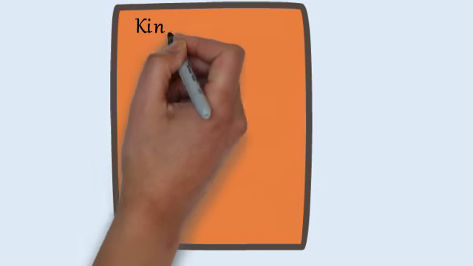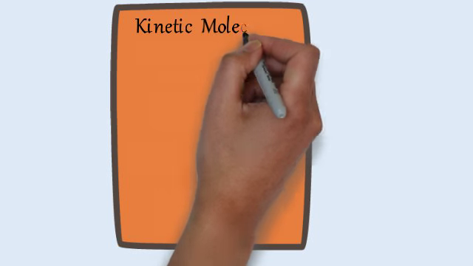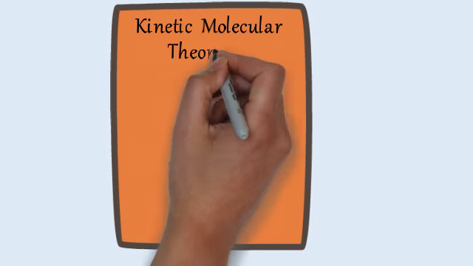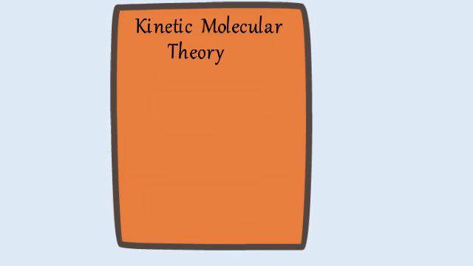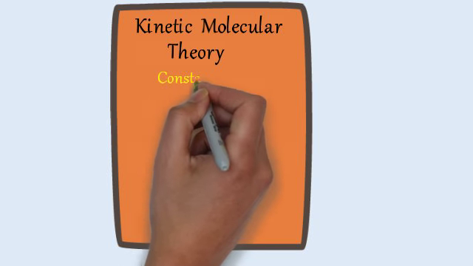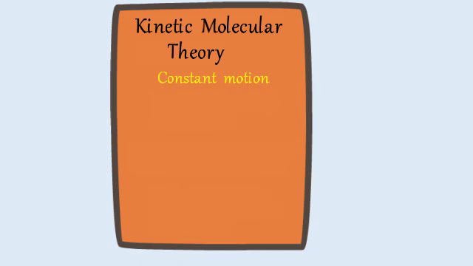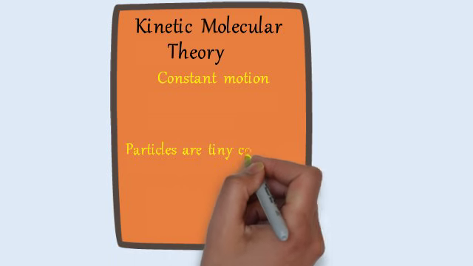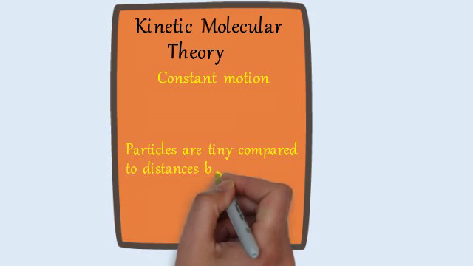So everything we know about gases revolves around the understanding of the kinetic molecular theory, which we've gotten in earlier chapters. It applies well to the gas laws. Things are in constant motion. All atoms and molecules are constantly moving. Particles are tiny compared to the distances between them.